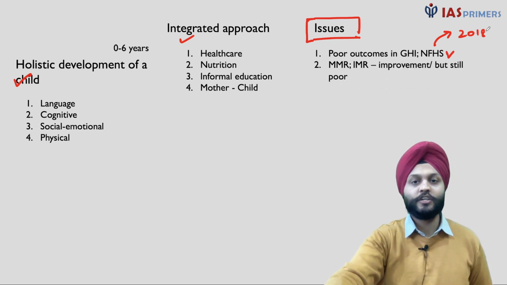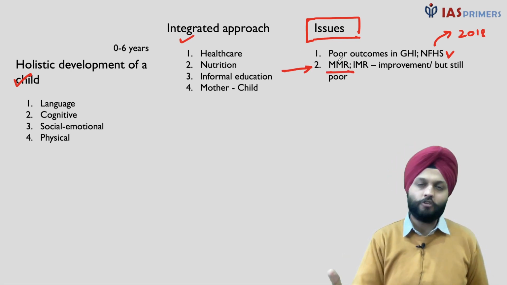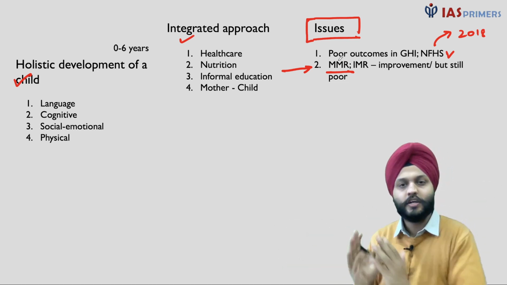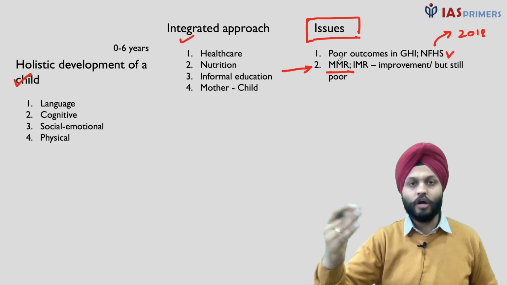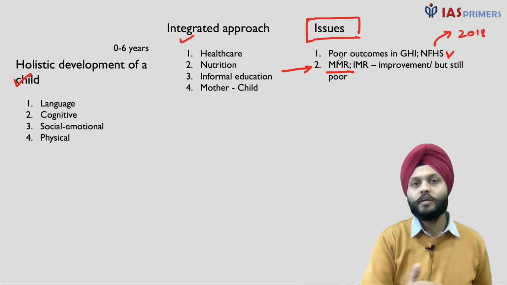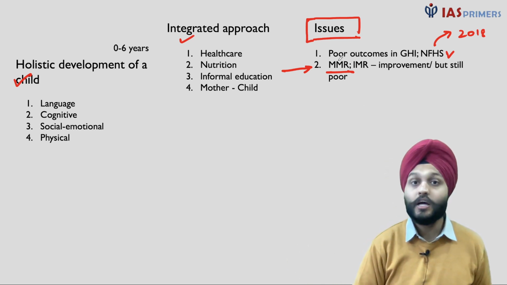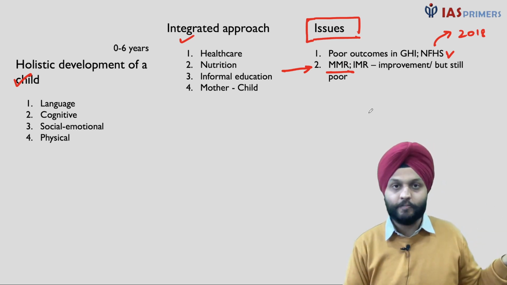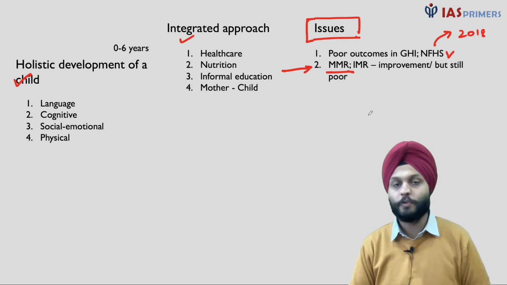So if everything is functioning well, why do we have this problem? That means something needs to be done. Then, to the government's credit, from the period of 2014 to 2018, excluding the pandemic, the maternal mortality rate, the mother dying after pregnancy, and the infant mortality rate have improved quite significantly, but still it is quite poor if we compare it with other countries. ICDS was meant to deal with such situations.